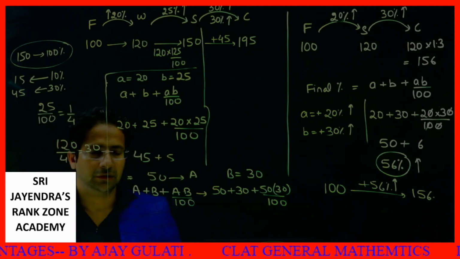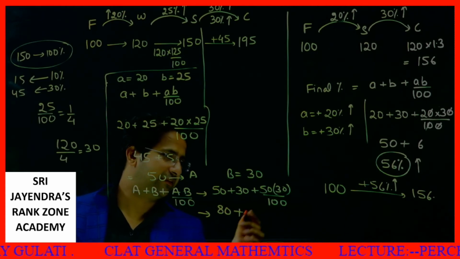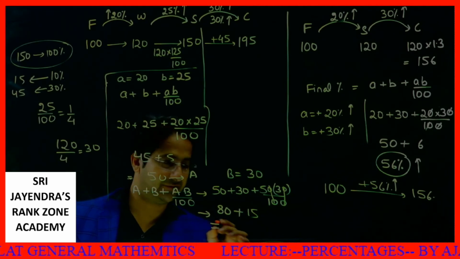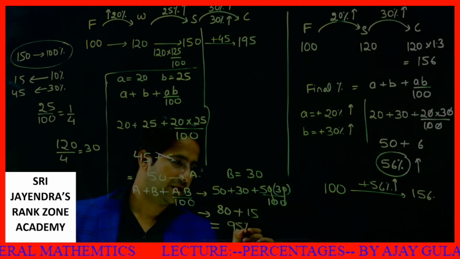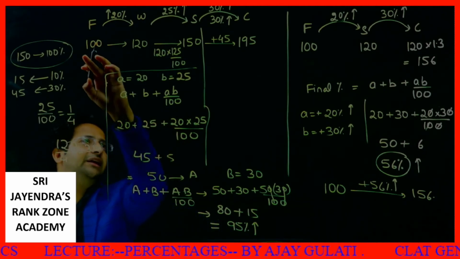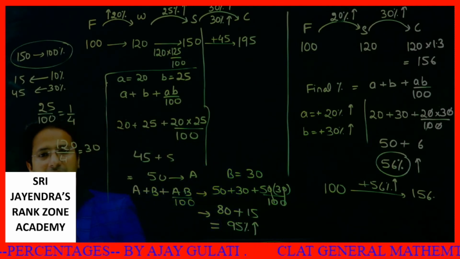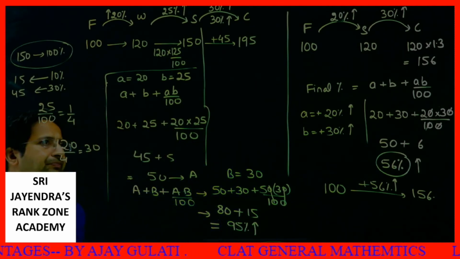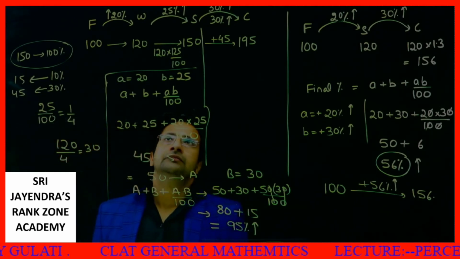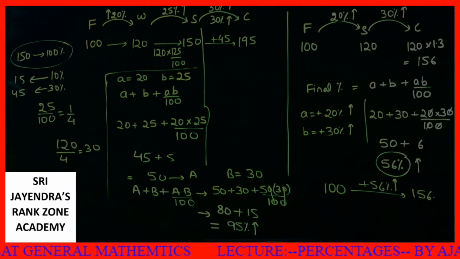Clear, students? What does it become? It becomes 80 plus 0, 0 cancel, 15, or I can say 95% increase. 100 increased by 95% will directly give me 195. You can adopt any method you want to. You got the answer. Okay. You can copy this and you can take a screenshot of this also if you want.